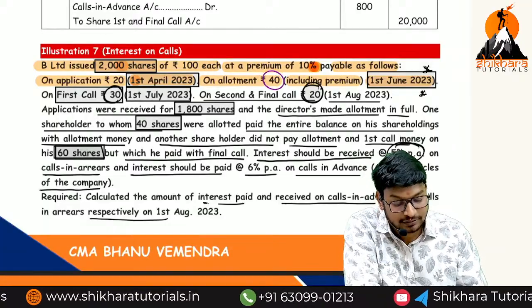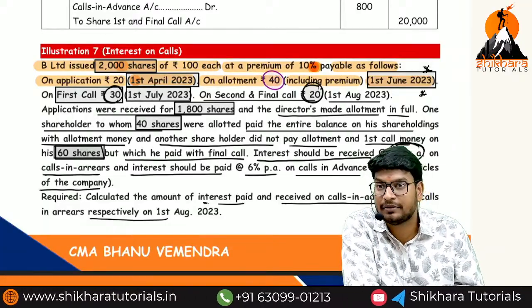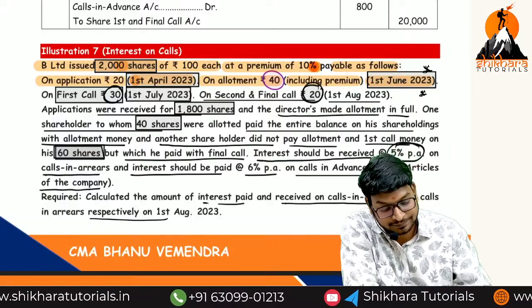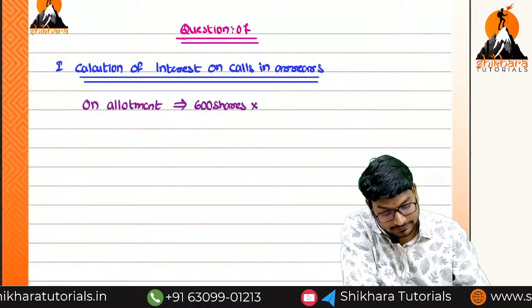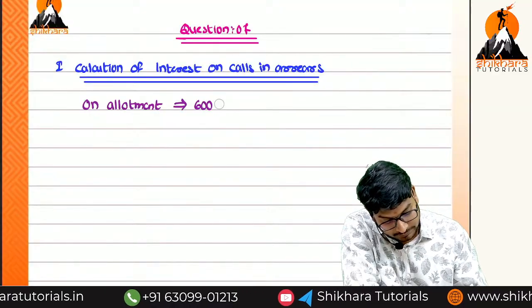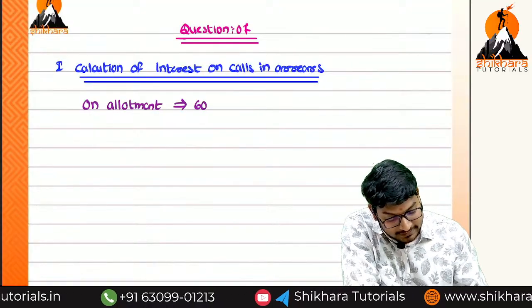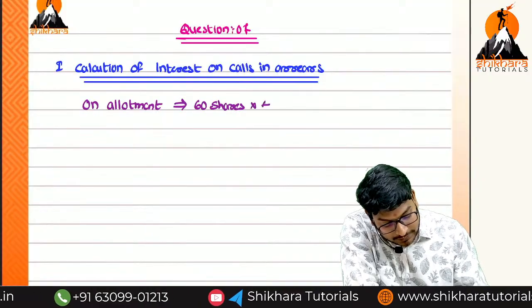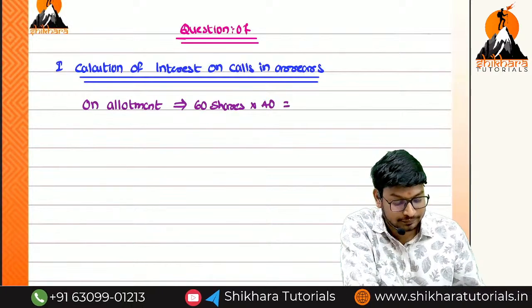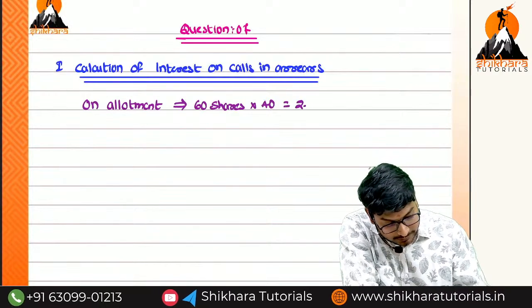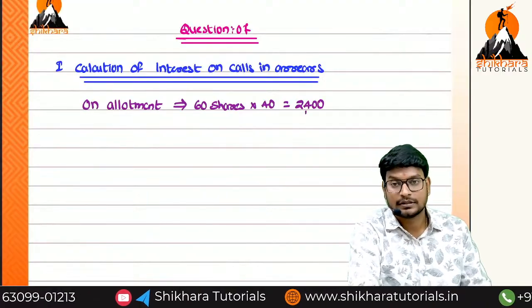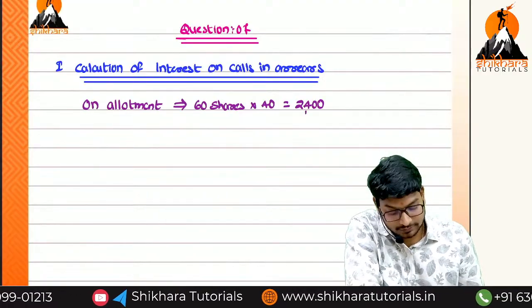We have not received the 40 now. Including the premium, the total we need to receive is 40 rupees. That is the reason I am asking how many shares. 60 shares into 40 is equal to how much? 2,400.